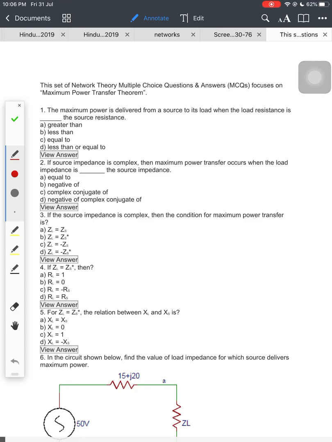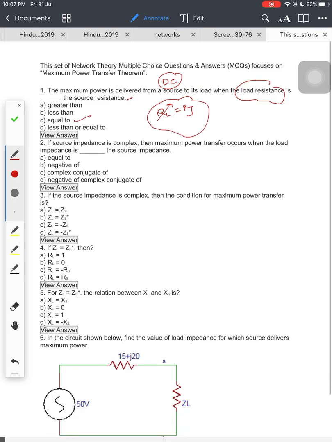Set of networks theory. The maximum power transfer: power is delivered from a source to its load when the load resistance is dash, equal to source resistance. It is a DC question, where we know that when load resistance is variable, it should be varied to equal the source resistance. So the answer is C, equal to source resistance.